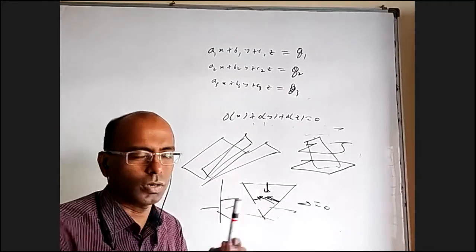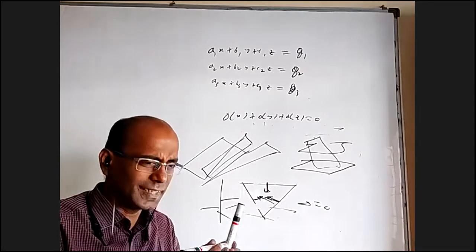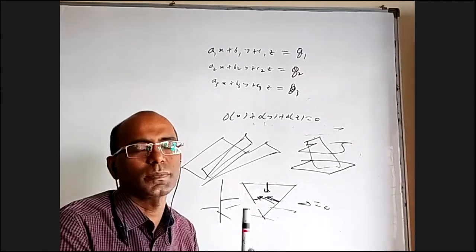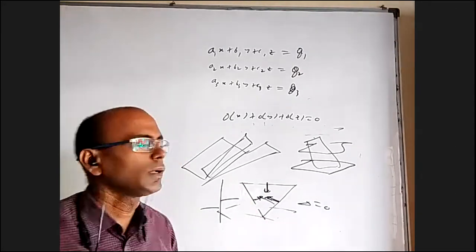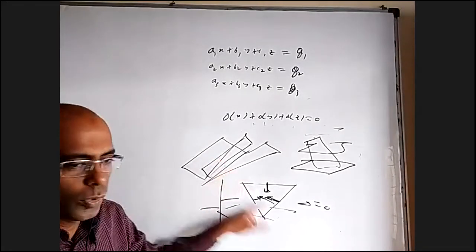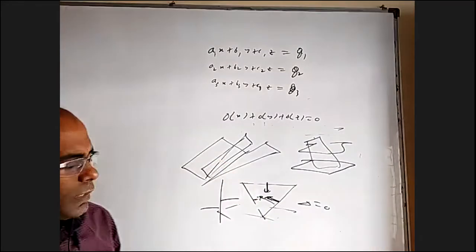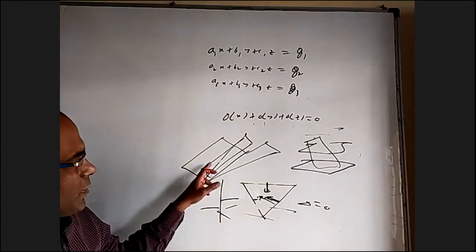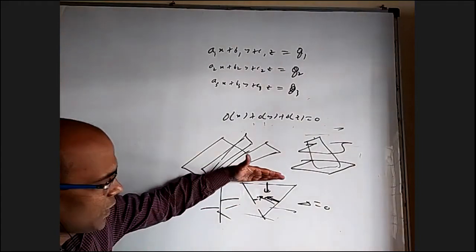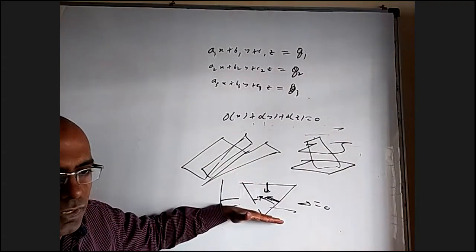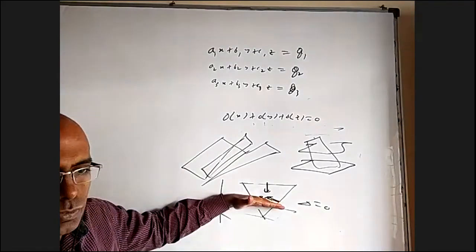Anything can go up or down, not a big issue. But if some three things are perpendicular to one single vector, they must be coplanar. So that's why here and here, in both cases, delta is 0. The slight difference between this and this is, this plane, you move it here, they have infinite solutions. You move it a little up, it is no solution.